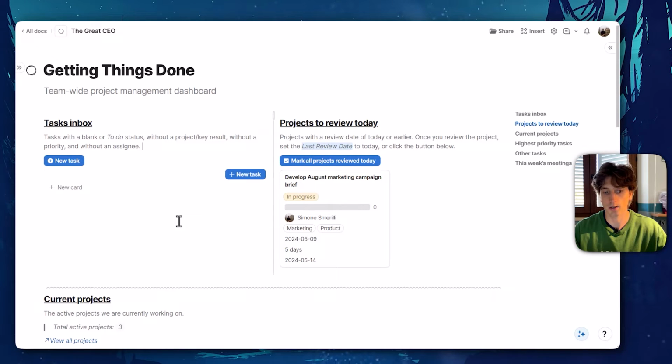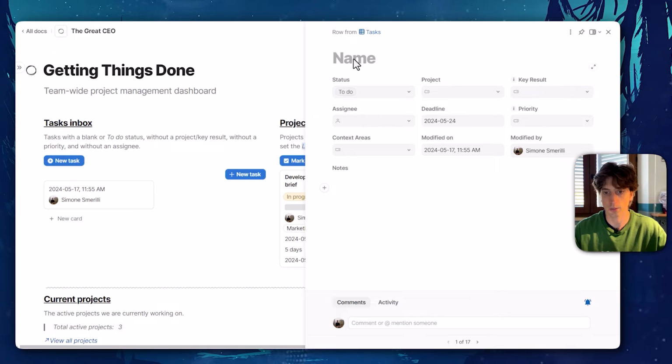As you can see now, if I click out, that task was refined, so it is not part of the inbox anymore. In the inbox, you can also quickly create new tasks by clicking on the button here to create a new task that will then show up automatically in the inbox if you want to refine it later.